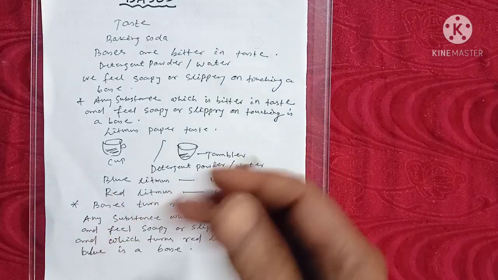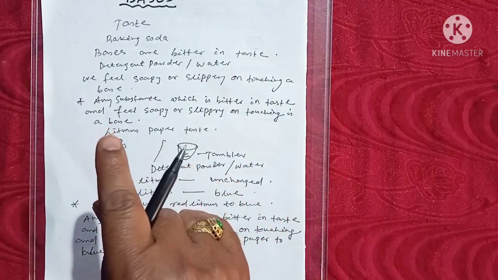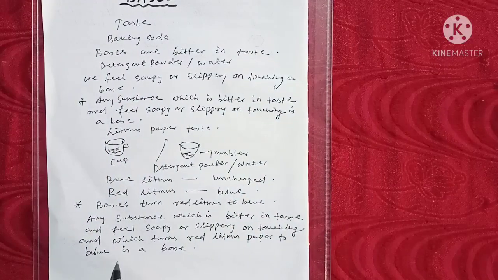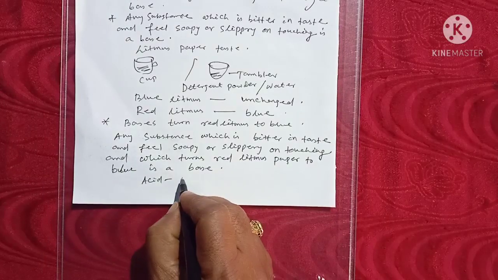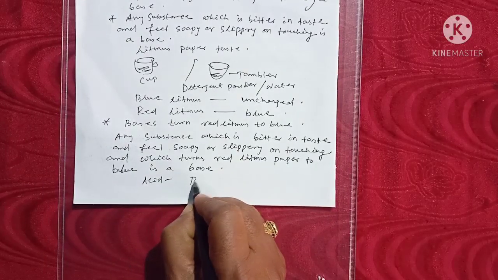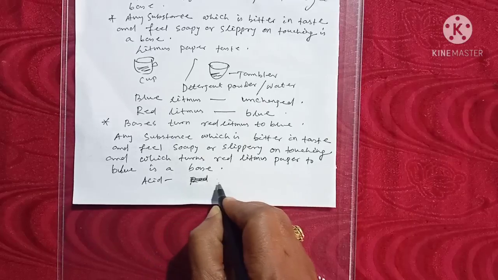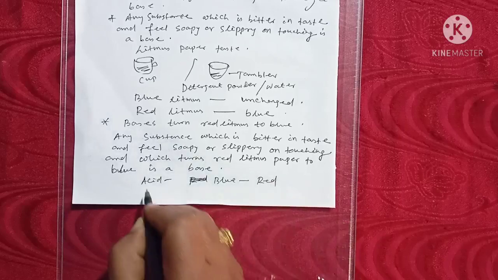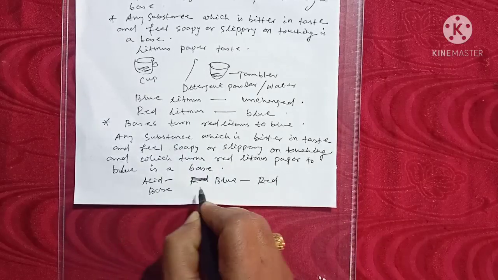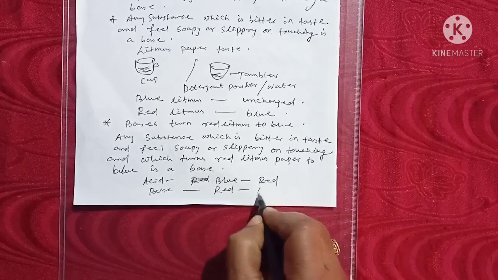Now I am recalling your memory. Acid turns blue litmus paper to red, and base turns red litmus paper to blue.